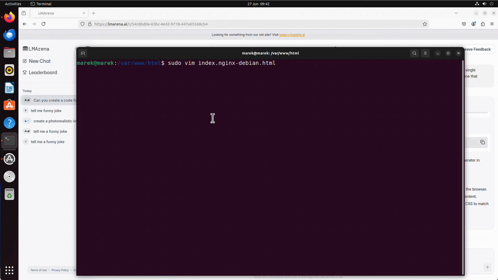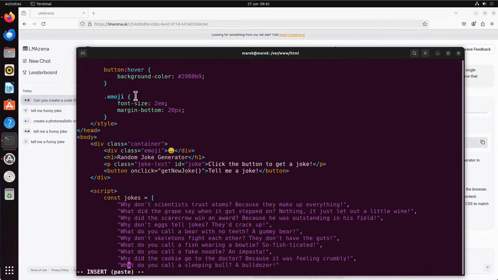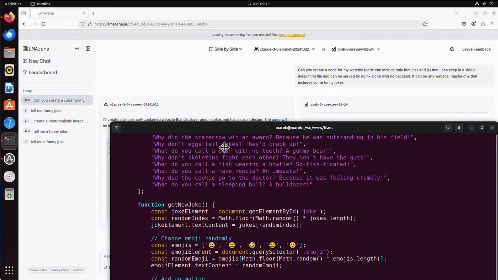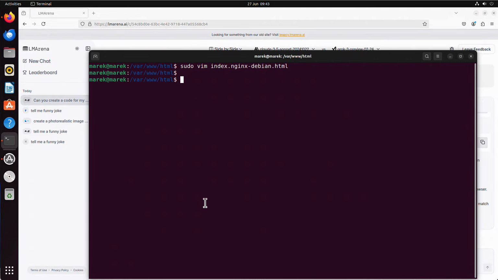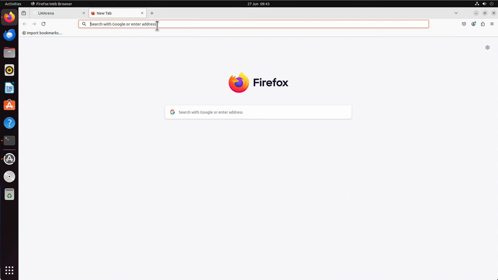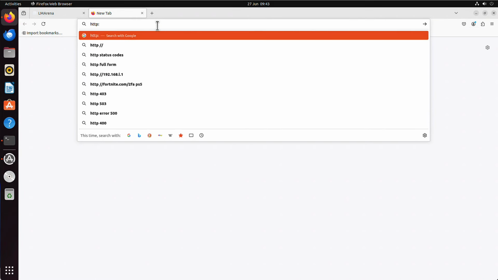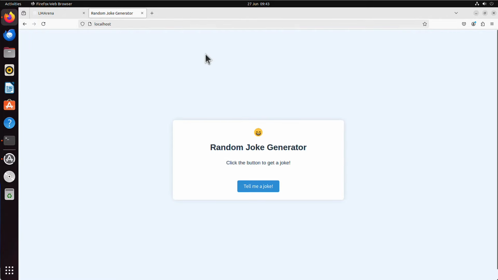So, okay, again, sudo vim, d99d, it will remove everything, 99 lines. We will paste the code we got from Claude Sonnet. I press :wq to save this file, and now if I go to http://localhost, oh, that's the website. Random joke generator.